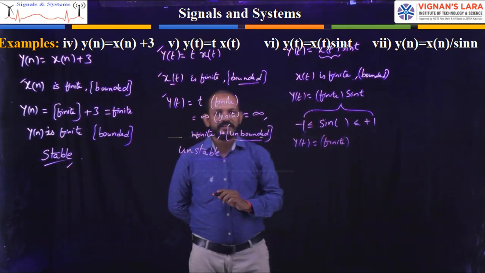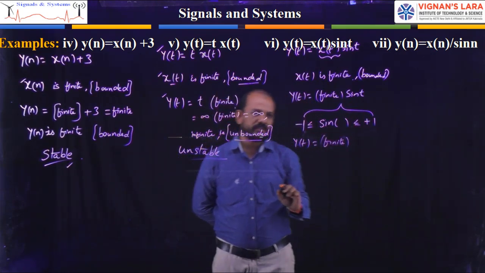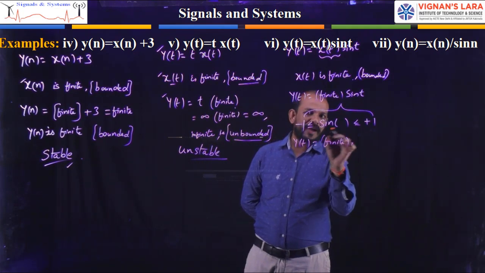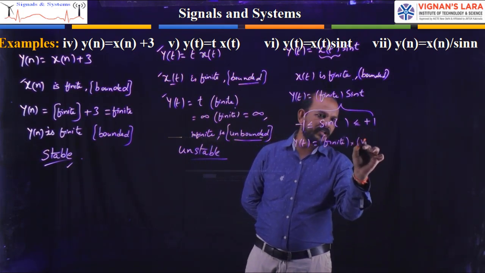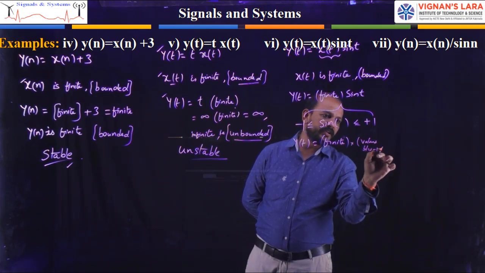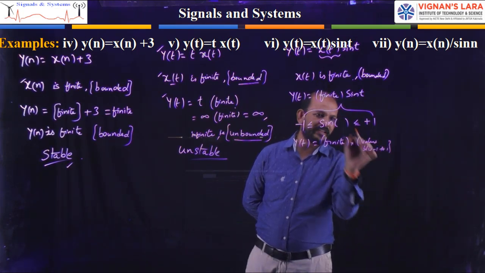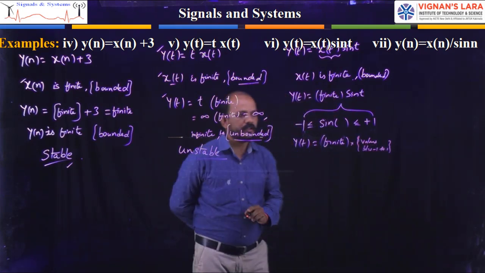Minimum is minus 1, maximum is plus 1. So it is multiplied by values between minus 1 to plus 1 for all t.